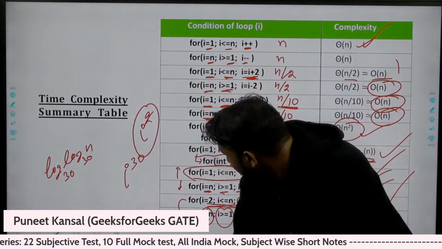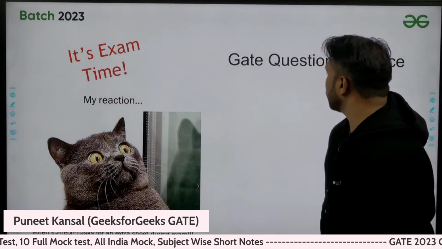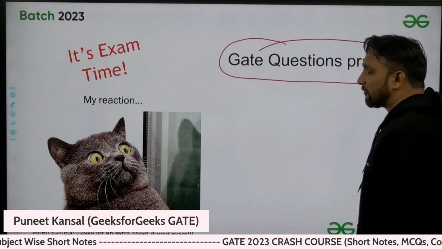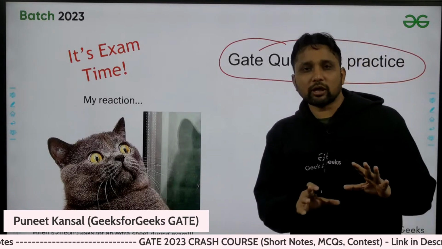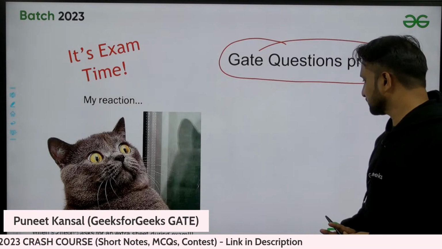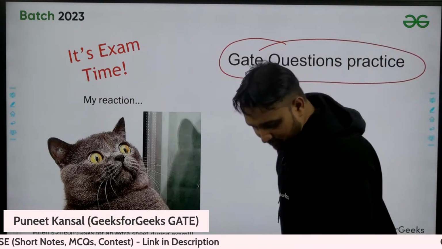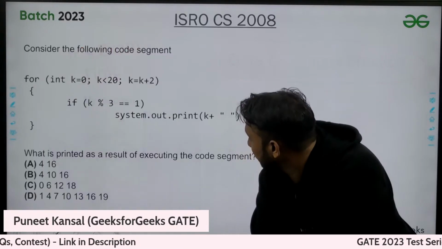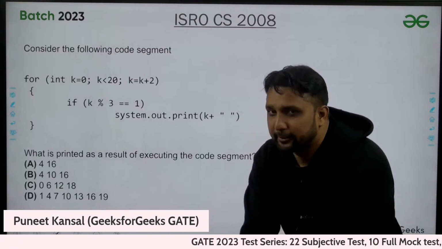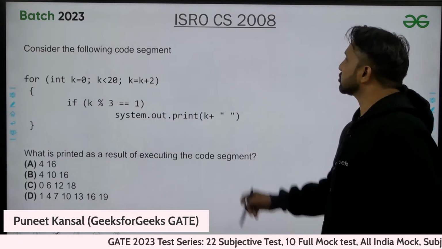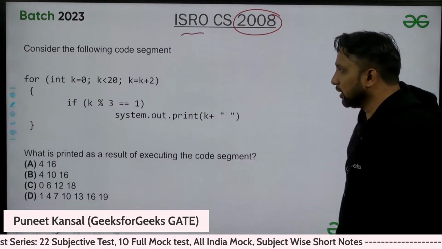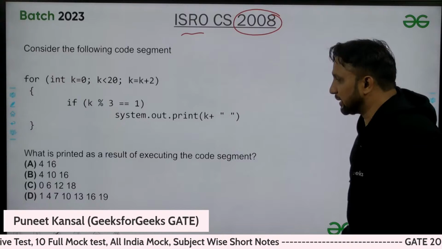Okay, so let's move to GATE questions now. We have covered all the concepts, all types of complexity functions. Now it's exam time. So here is the first question for you people. Please try it. This is an ISRO 2008 question. These are the real level you need to achieve actually. So can you people tell me what will be the answer here?